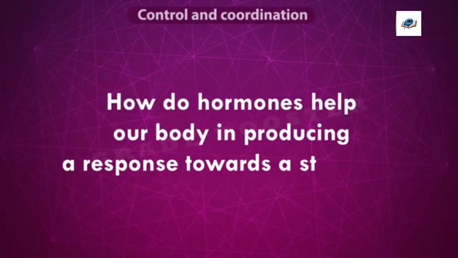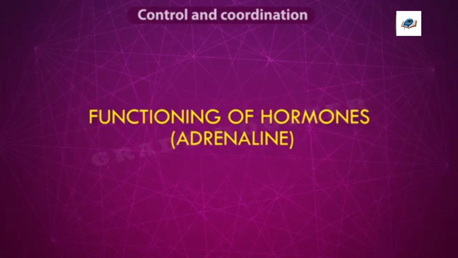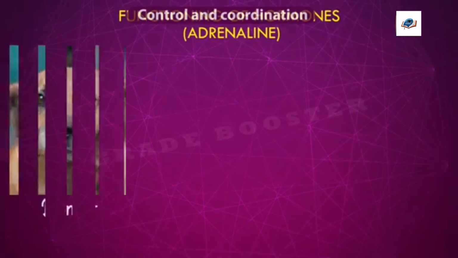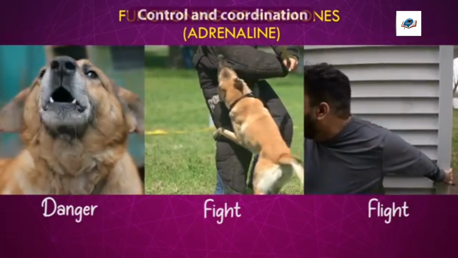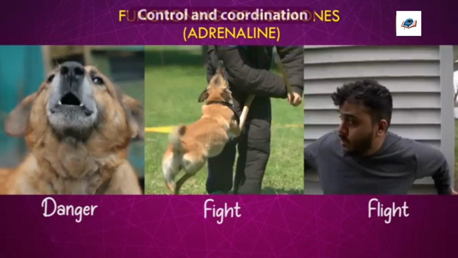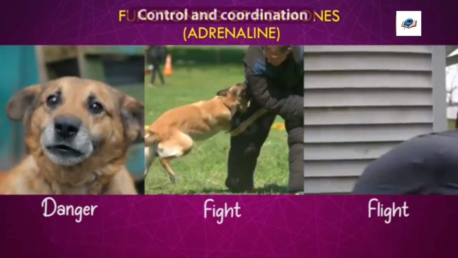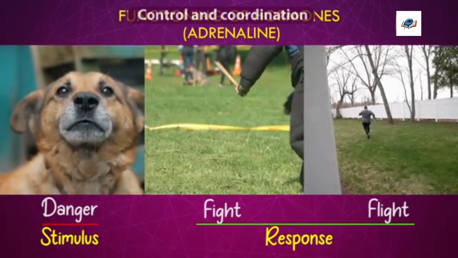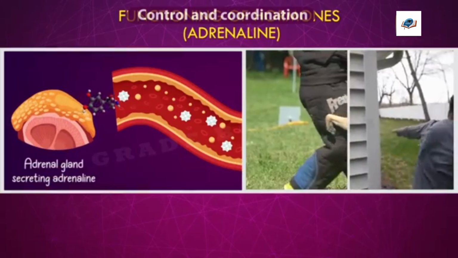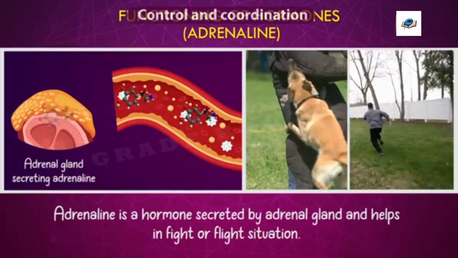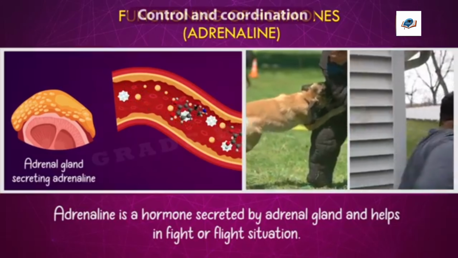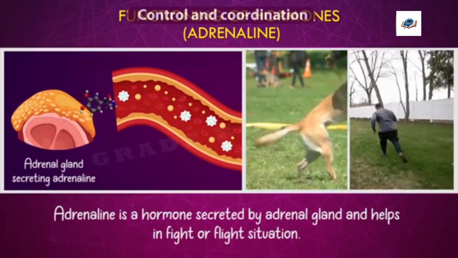How do hormones help our body in producing a response towards a stimulus? Let's understand the functioning of hormones with an example. If a person is attacked by a dog, then he should either fight with the dog or run away from the dog. So here the dog's attack is the stimulus and the man running or escaping is the response. In such a situation, a hormone called adrenaline is secreted by adrenal glands in our body. Adrenal glands are present on the top of the kidneys. This kind of situation is called a fight or flight situation.